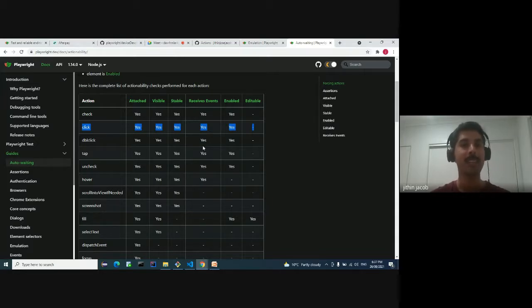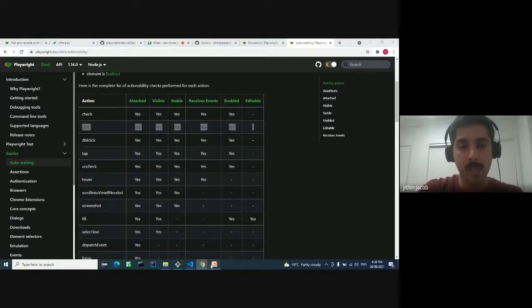Then it checks that it receives all the events. If you are clicking, it checks whether it receives all the pointer events. Then it checks whether the element is actually enabled. So once these actionability checks have been completed, then it performs the click. We are going to see that in the demo to make it much clearer.